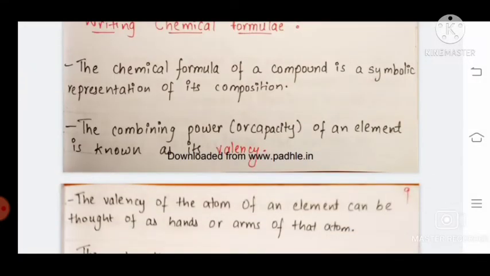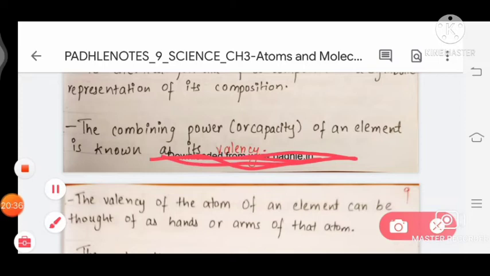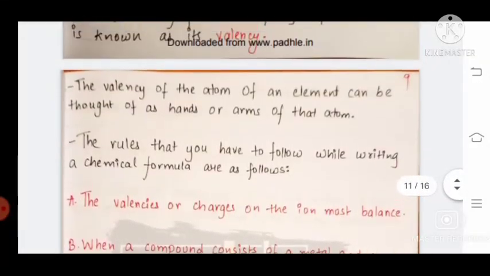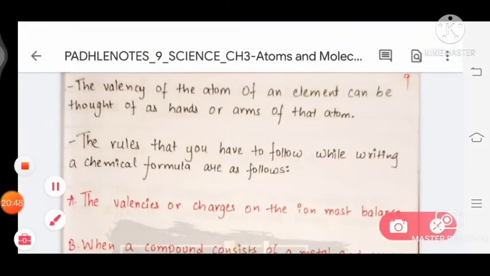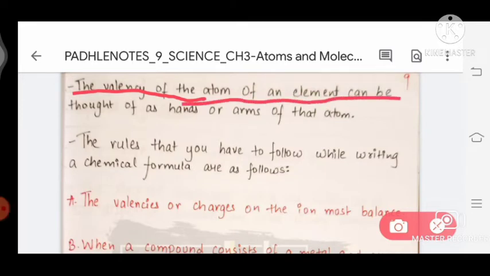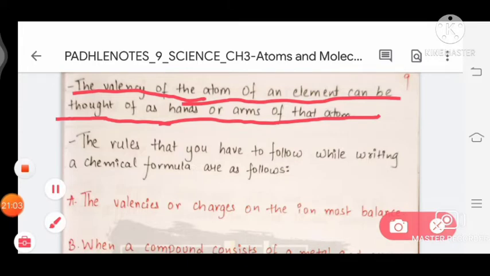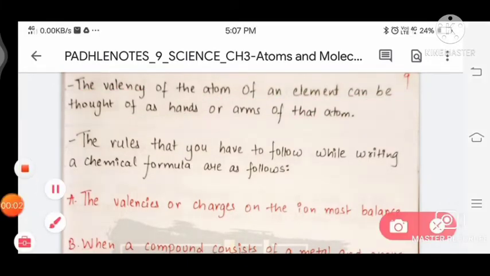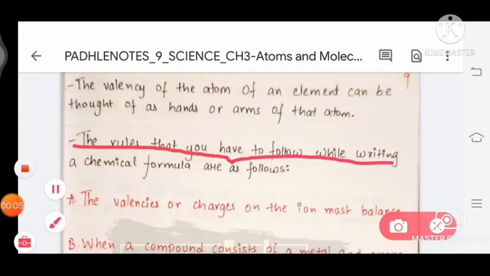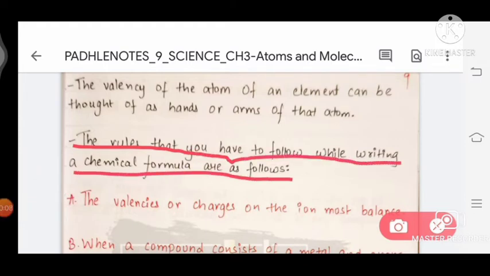The combining power or capacity of an element is known as valency. The valency of the atom of an element can be thought of as a hand or arm of that atom. The rules that you have to follow while writing a chemical formula are as follows.